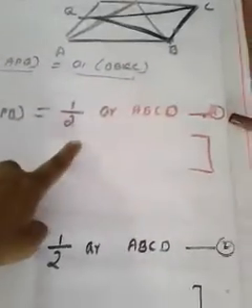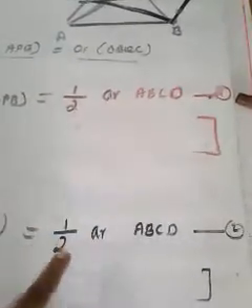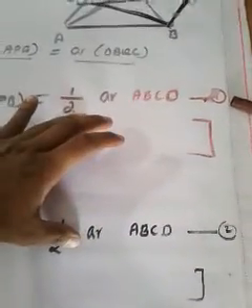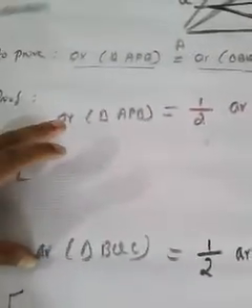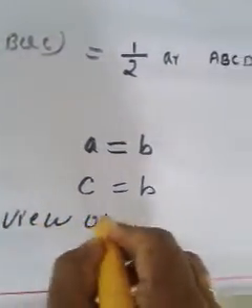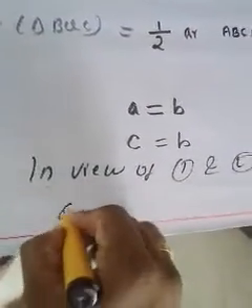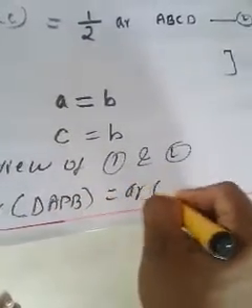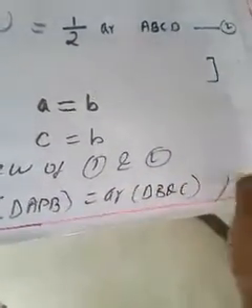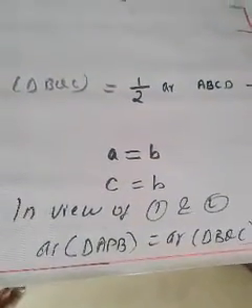See, in both expressions, the RHS is half into area of ABCD, half into area of ABCD. Both are equal. So by comparing the first and second expression, since RHS is equal, LHS also will be equal. That means area of triangle APB should be equal to area of triangle BQC. So in view of the first and second equation, since RHS is equal, LHS also should be equal. That means area of triangle APB should be equal to area of triangle BQC. Hence the proof. This is the thing we have to prove. You may understand.